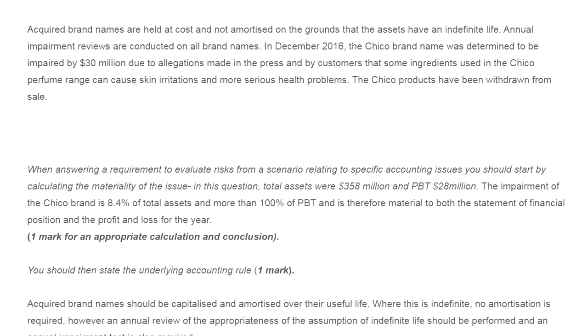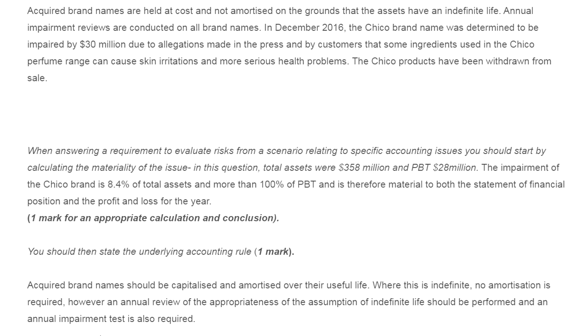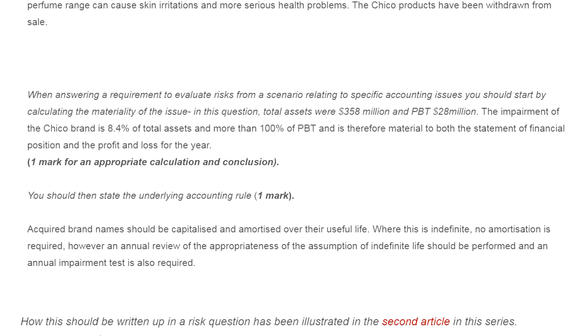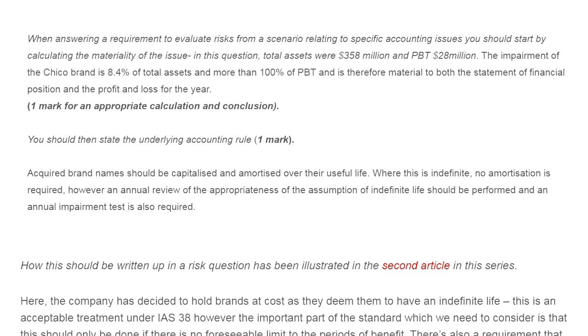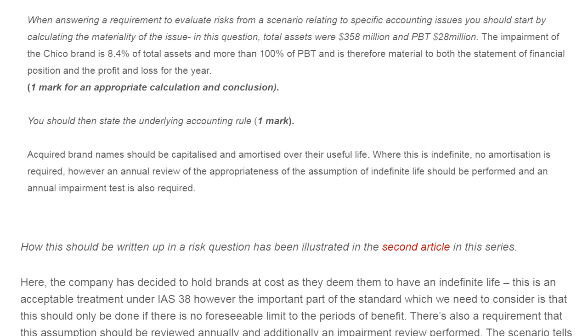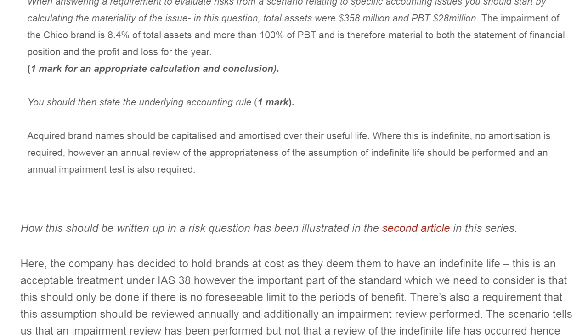The brand was determined to be impaired by $30 million due to allegations made in the press and by customers that some ingredients used in the brand range can cause skin irritation and serious health problems. The brand products have been withdrawn from sale. So how can we mark this? When answering the requirement to evaluate risk from the scenario relating to specific accounting issues, you should start by calculating the materiality. What was the materiality? And later we can determine whether it is material.